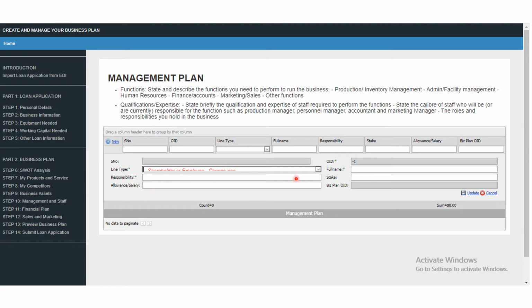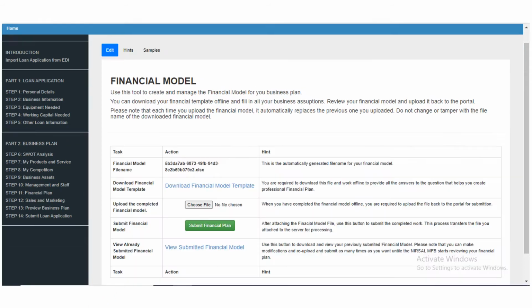You won't leave here, because here you will state and describe the functions you need to perform to run the business: production, inventory, management, their qualification, expertise, and everything. So everything will be required in here. Just follow the guide. If you have questions, please feel free to call on us. We will guide you. Now, you go to the financial model.